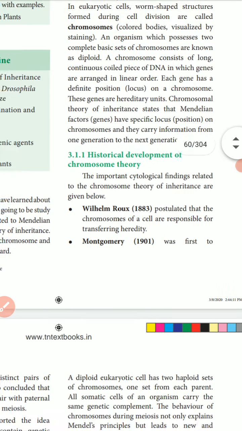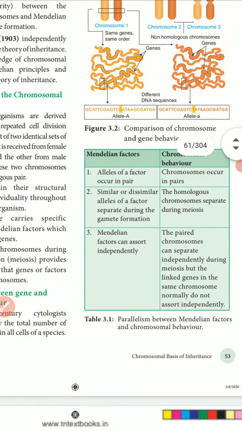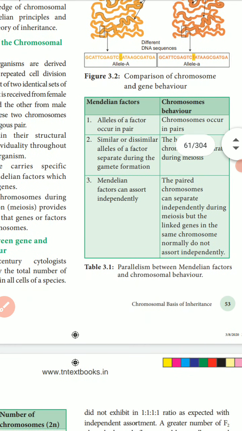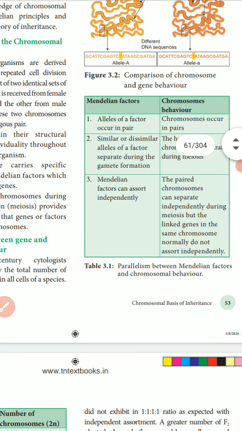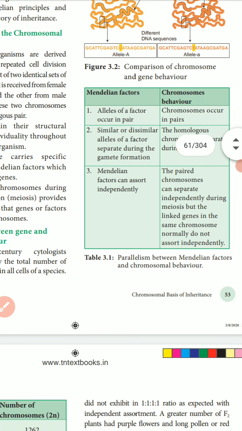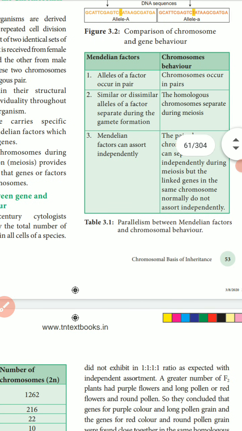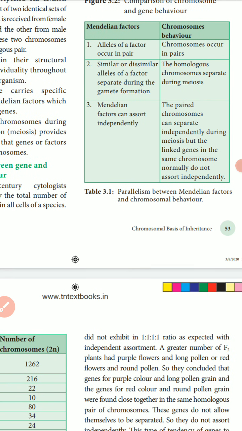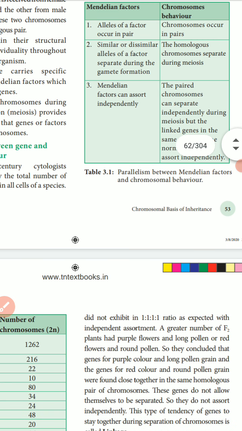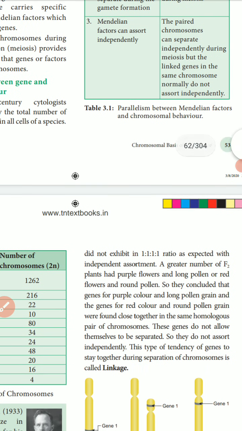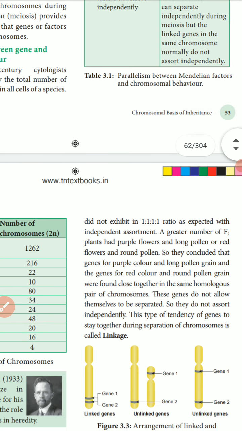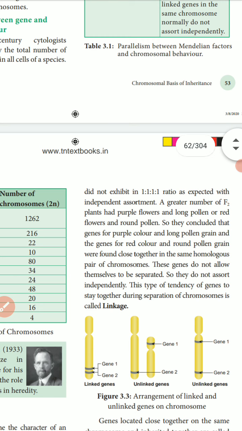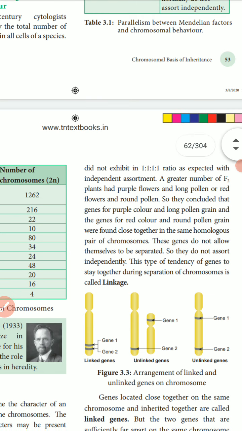The behavior of the chromosomes parallels Mendel's factors and alleles: chromosomes occur in pairs. Thomas Hunt Morgan, in 1933, received the Nobel Prize in physiology or medicine; he discovered the role of chromosomes in heredity.